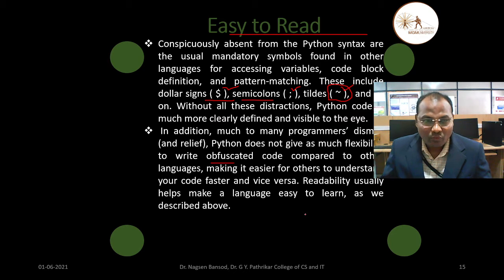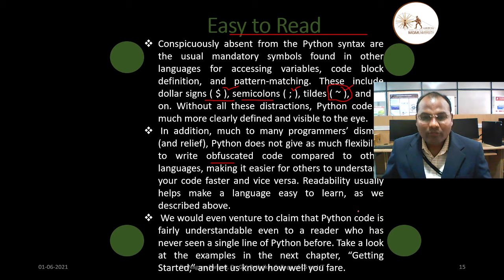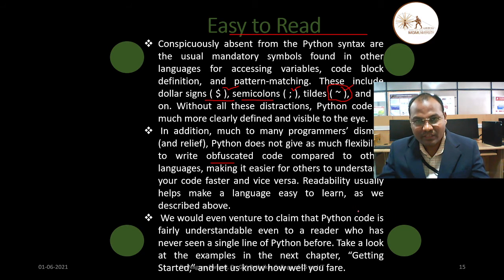As we have seen already in the practical, we would even venture to claim that Python code is fairly understandable even to a reader who has never seen a single line of Python before. Suppose you have not seen any Python program before, but you can understand that.